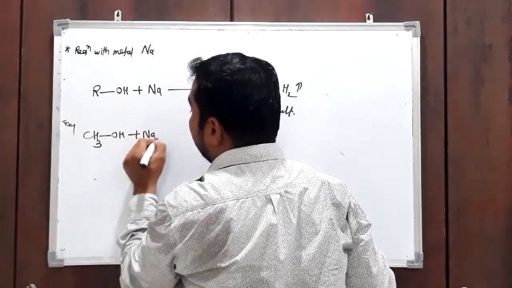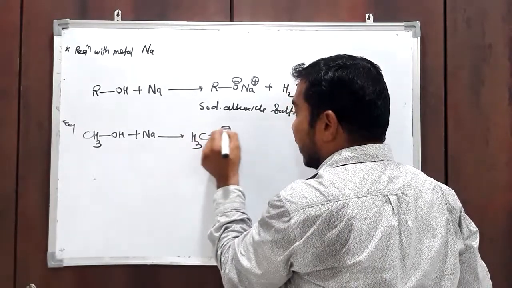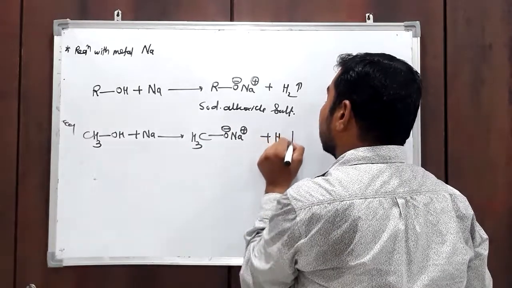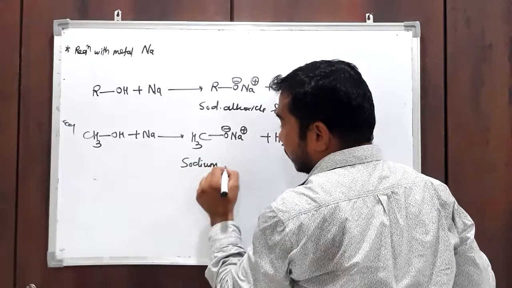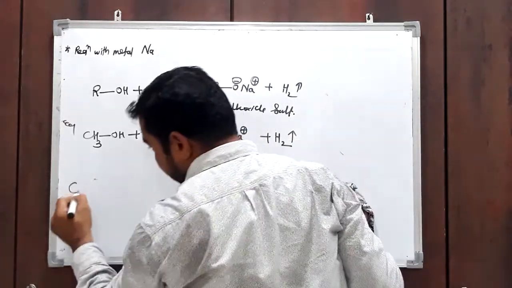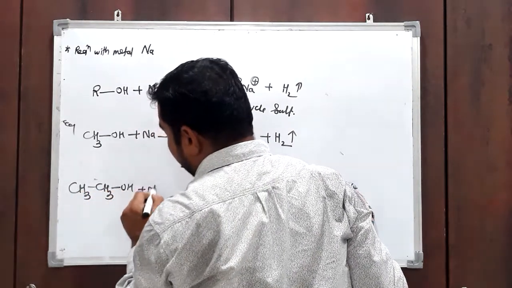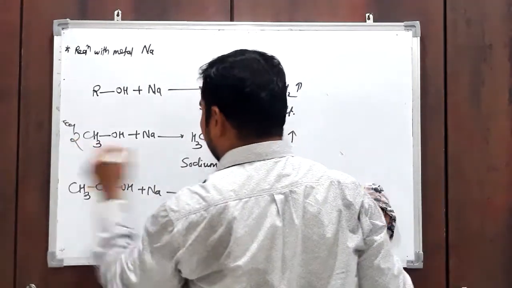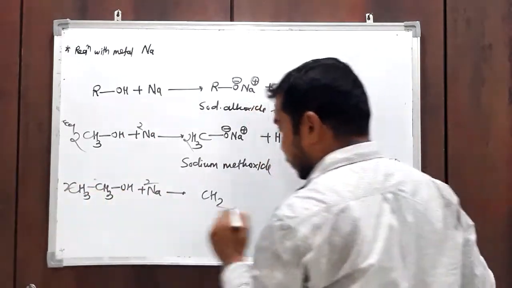Methanol reacts with sodium metal to form CH3O minus Na plus. Its name is sodium methoxide. If we use two molecules, then two molecules are required for balancing.